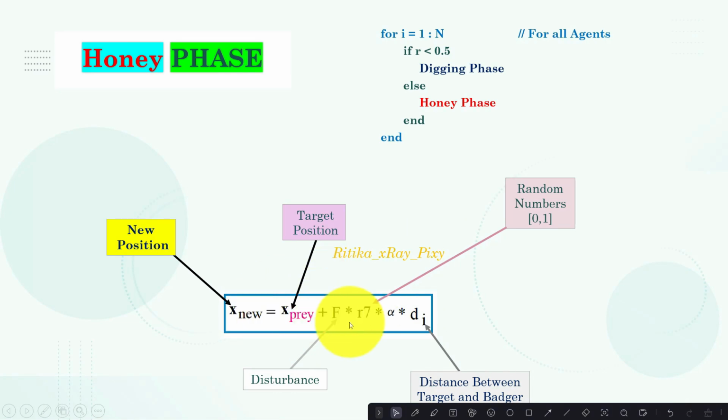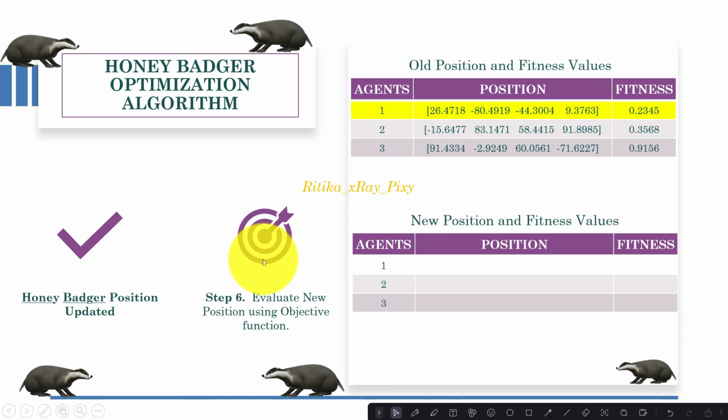And here you can see this is the mathematical equation used to perform the honey phase, the exploitation phase. Here this is the target position, f is the disturbance, and this is the distance between the target and the honey badger. R7 is any random value normally distributed between 0 and 1. Next step.